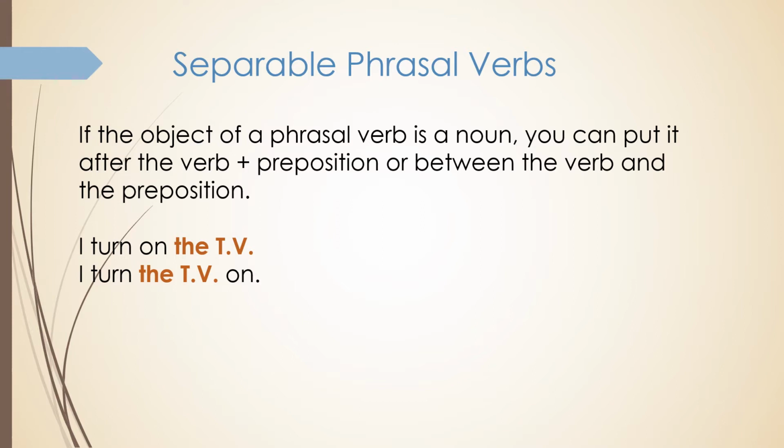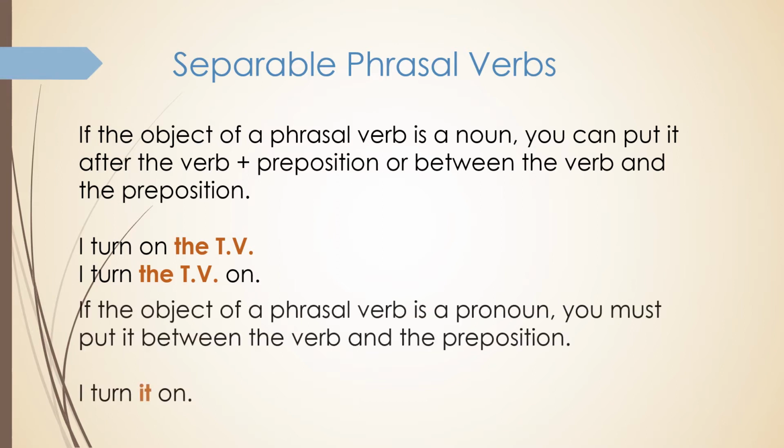In this case, we have some lists that tell us which verbs are separable and which are not separable. This is the best way to know if a verb can be separated by the object or not. If the object of a phrasal verb is a pronoun, you must put it between the verb and the preposition. I turn it on. If it is a pronoun, there is no second option. It has to be in the middle in separable phrasal verbs. Non-separable phrasal verbs, on the opposite, cannot be separated by object or pronoun. So in that case, what we are going to do is just to use the verb together all the time.